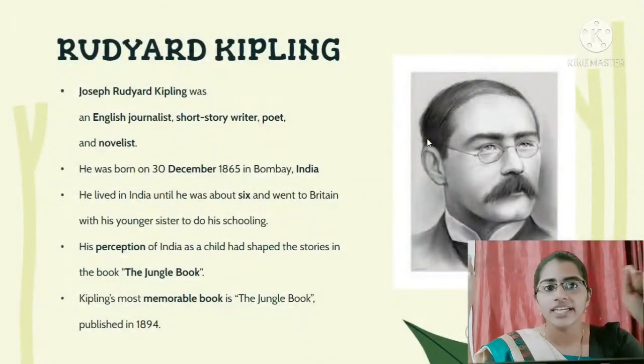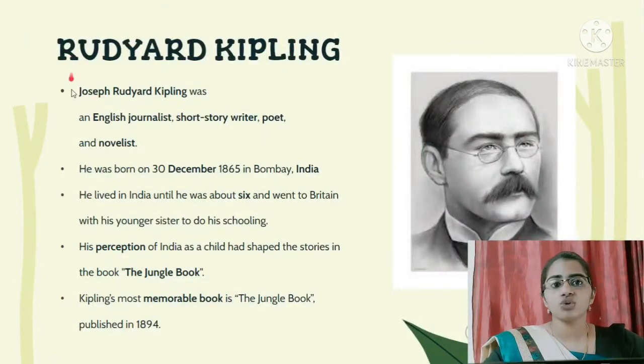Now let's see a small introduction about Rudyard Kipling. Joseph Rudyard Kipling was an English journalist, short story writer, poet and novelist. He was born on 30th December 1865 in Bombay, India. He lived in India until he was about 6 and went to Britain with his younger sister to do his schooling. His perception of India as a child had shaped the story in the Jungle Book. So his story is given in the book The Jungle Book. Okay, Kipling's most memorable book is The Jungle Book, which was published in 1894.